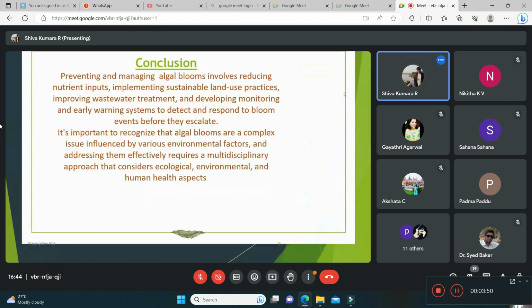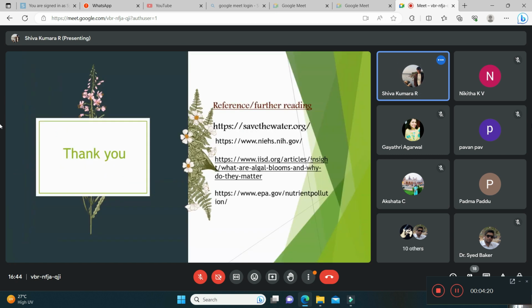In conclusion, preventing and managing algal blooms involves reducing the nutrient inputs and various management like wastewater treatment. In our surroundings also, we have to mitigate this problem by not letting stagnant water stay still, monitoring the surrounding water bodies, and informing the organizations regarding the problems. We can mitigate the algal bloom problem.